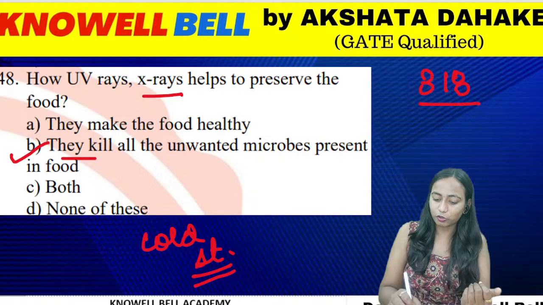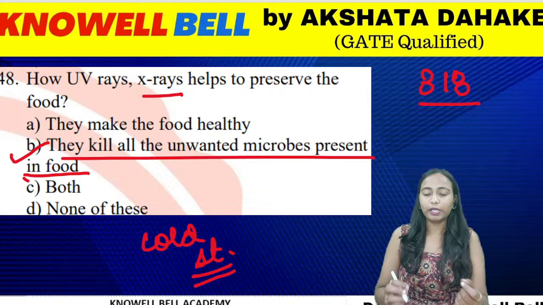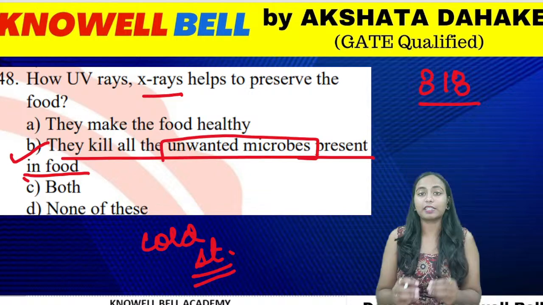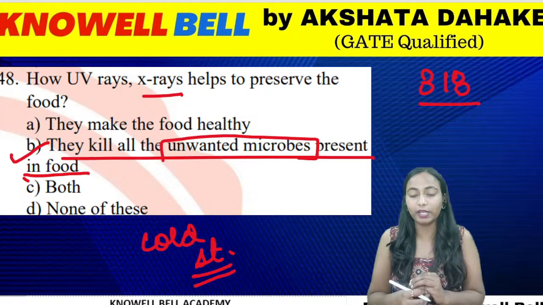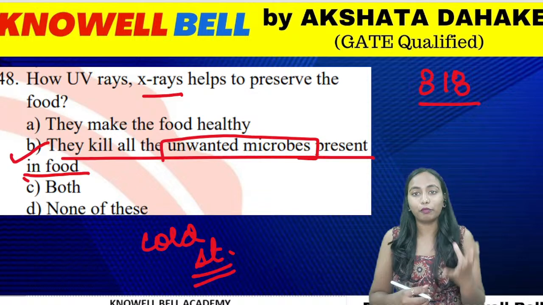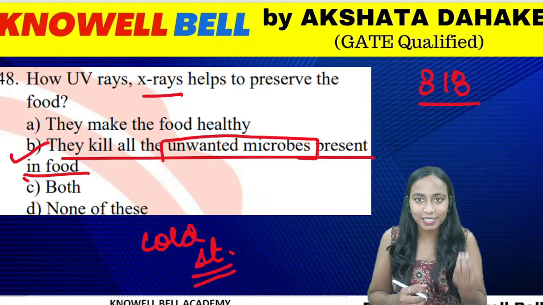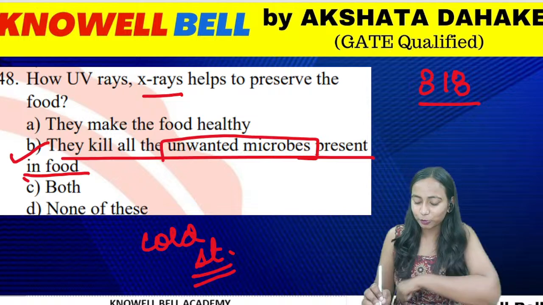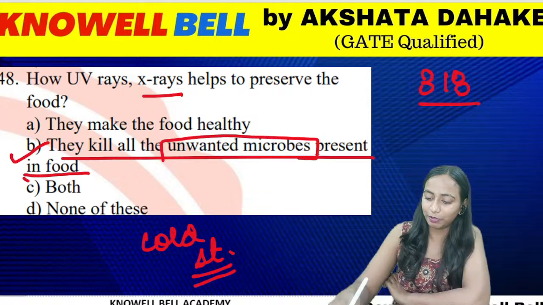Good, all of you. Okay, with the help of UV rays, with the help of X-rays, हम क्या करते हैं? We kill all the unwanted microorganisms which are present in the food. Okay, and because of that, the food is preserved from microbial contamination. Our food is preserved from the microbial attack. So what is going to be the answer for this question? Option B will be the correct answer.